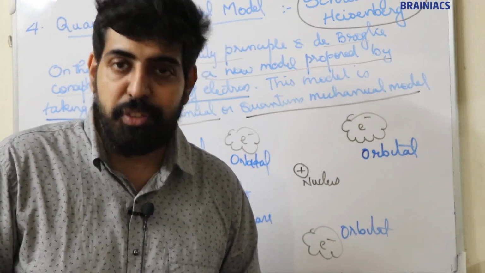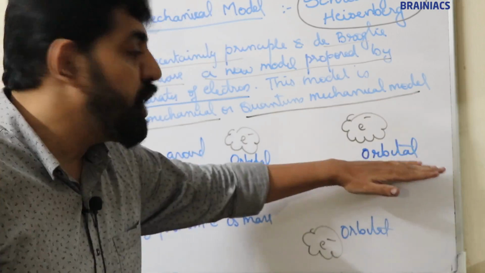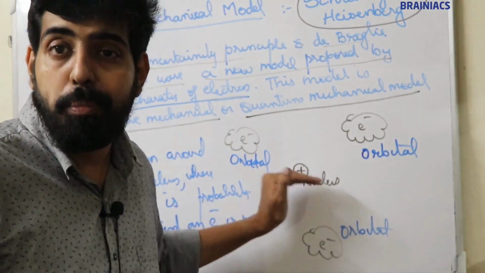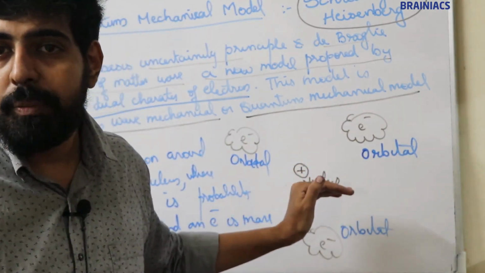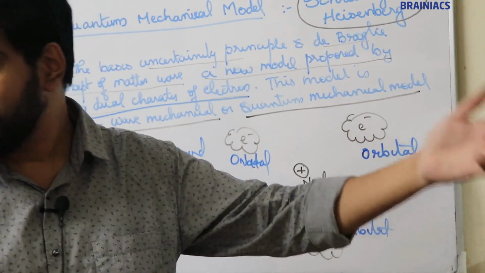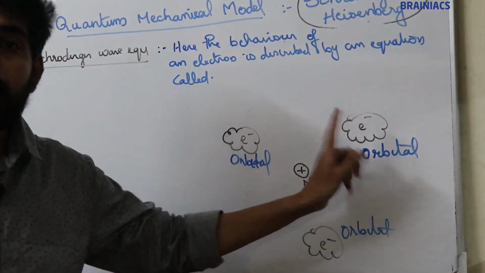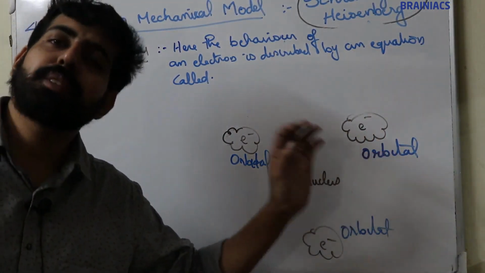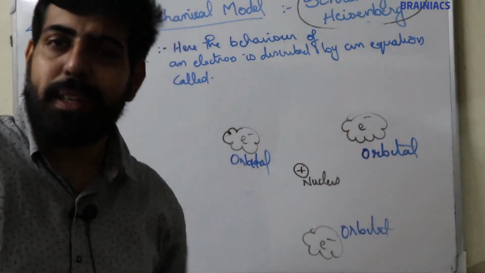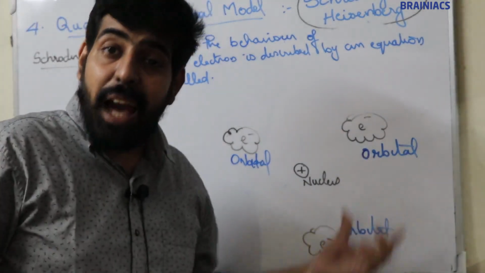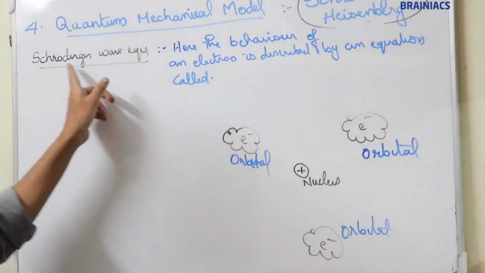I'll explain that in our next topic. The positions of the orbitals, that is, the regions where there is maximum probability to find an electron, can be calculated by solving the Schrödinger wave equation.